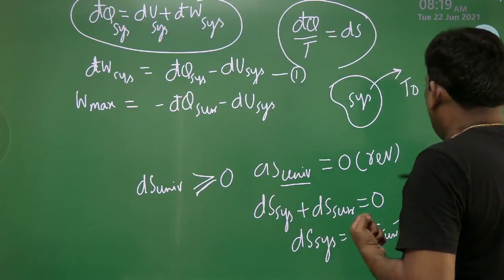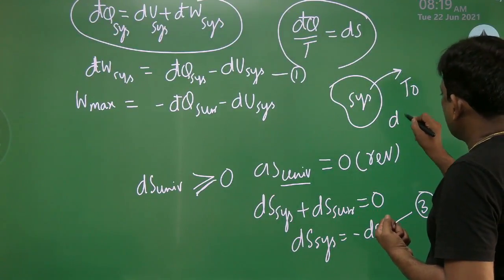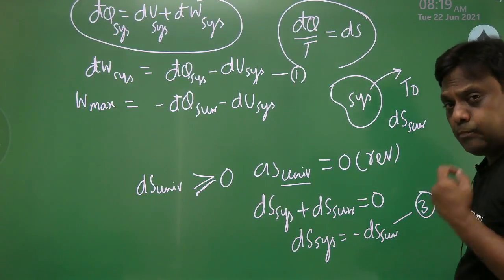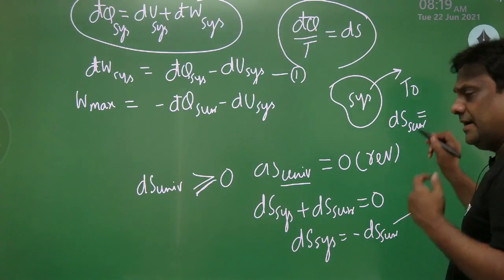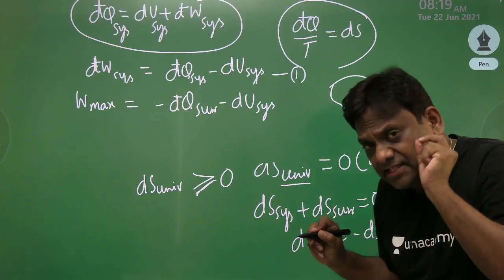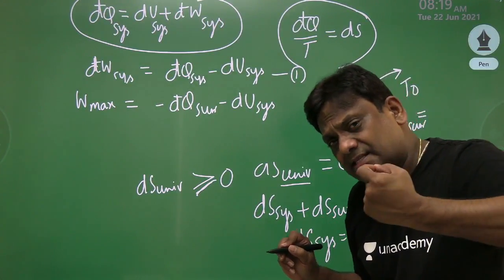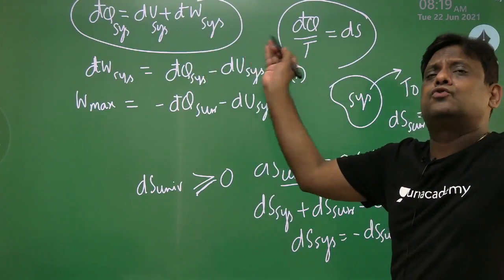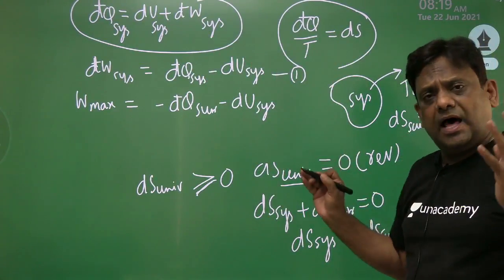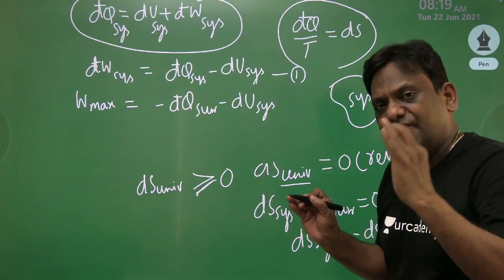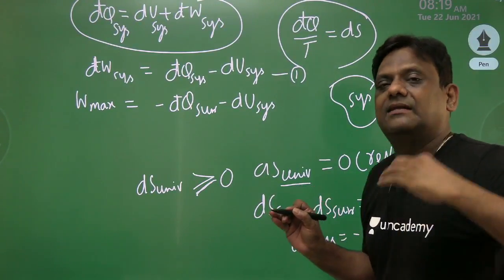Now, my dear students, I want the entropy change for the surroundings. Why are you calling it a reservoir? Because my surroundings are so large, the environment is so large that even energy interactions are not resulting in any significant change in temperature. Therefore, it is acting like a reservoir.